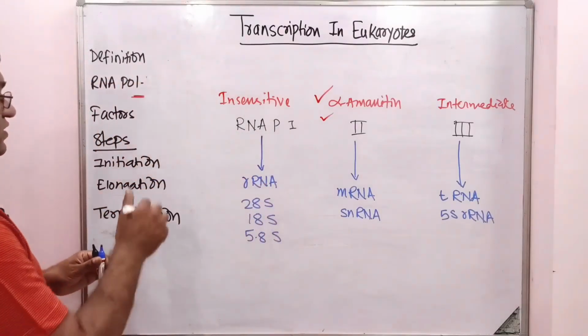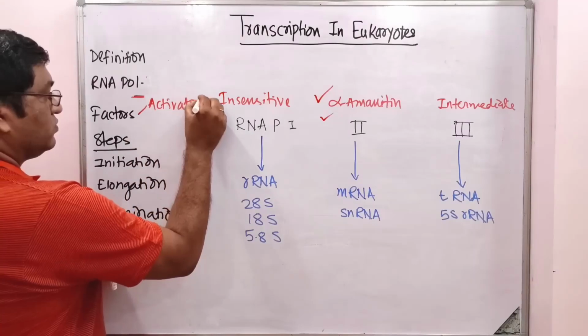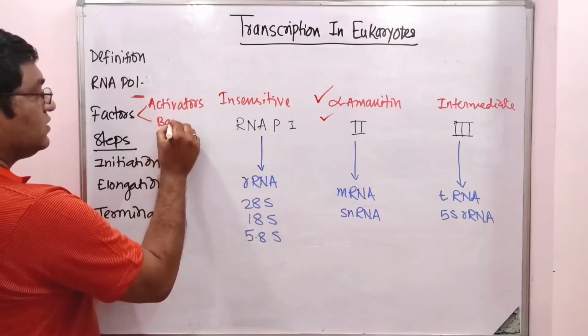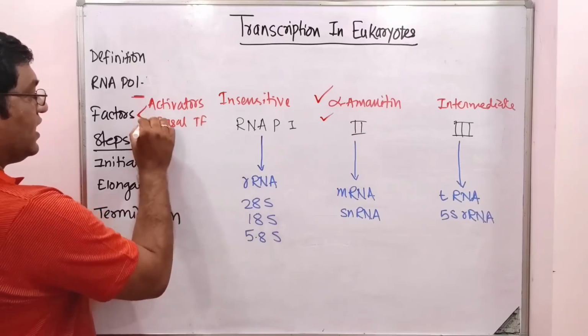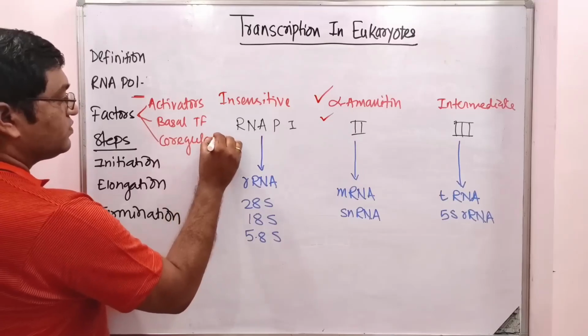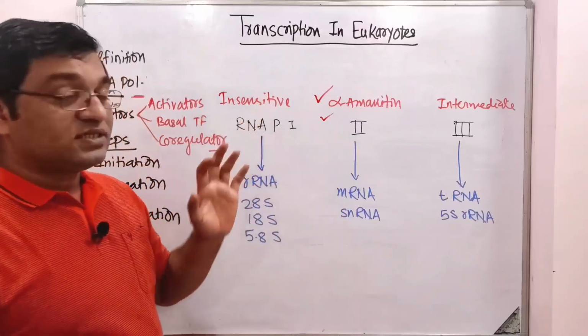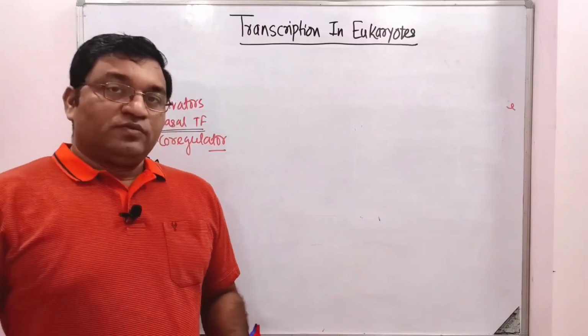Okay, so these are the three types of RNA polymerases involved in the transcription process in eukaryotes. Now there are various factors, known as activators, basal transcription factors and co-regulators. Near about 50 proteins are involved in the transcription in eukaryotes.